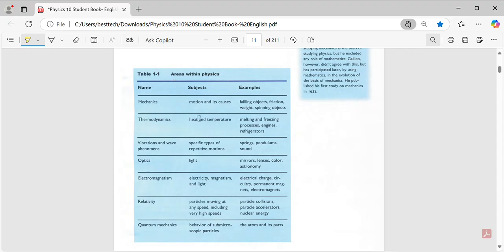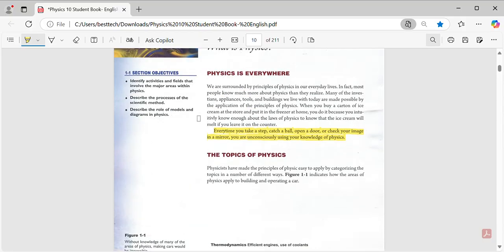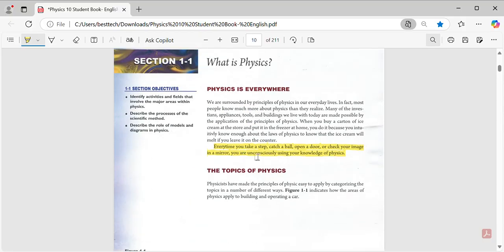But before this, in general, take a step, a person walking, it's moving. So moving is physics. Any person or anything going through motion, moving is physics. Or catching a ball, or opening a door, it's physics.